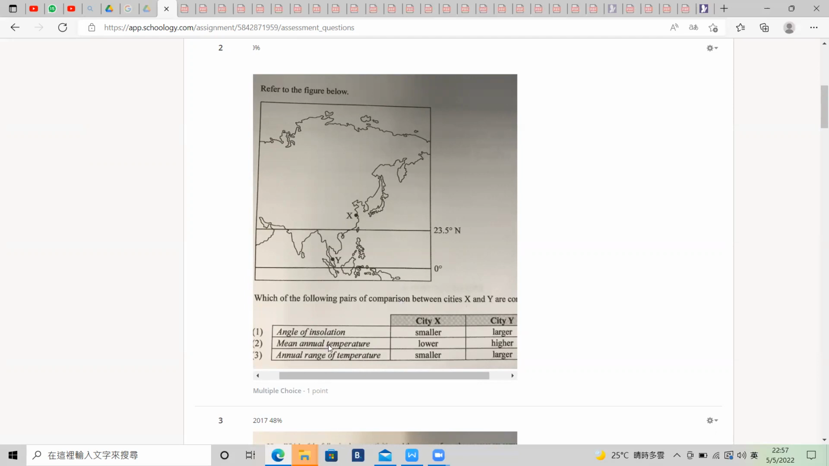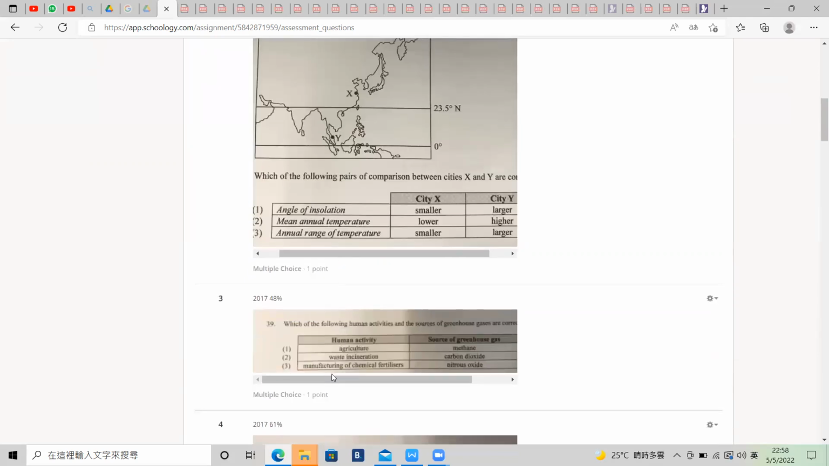How about number two? Mean annual temperature. Definitely low latitude is hotter, then it should be higher. And how about X? X is lower because it's higher latitude. Sorry, I mixed it up. City Y is talking about higher annual temperature because of the lower latitude.